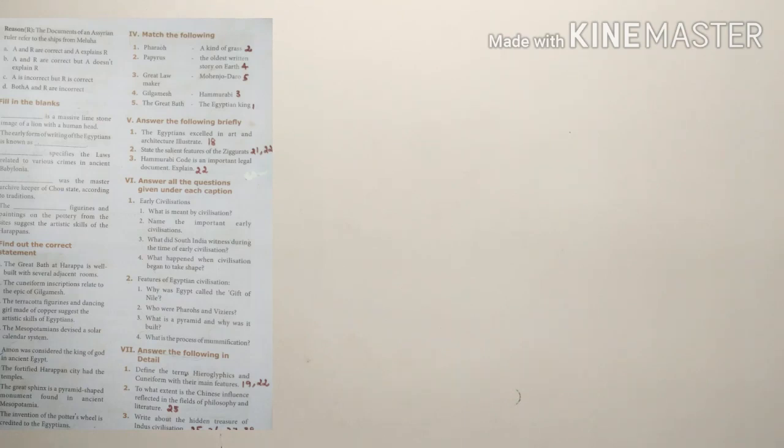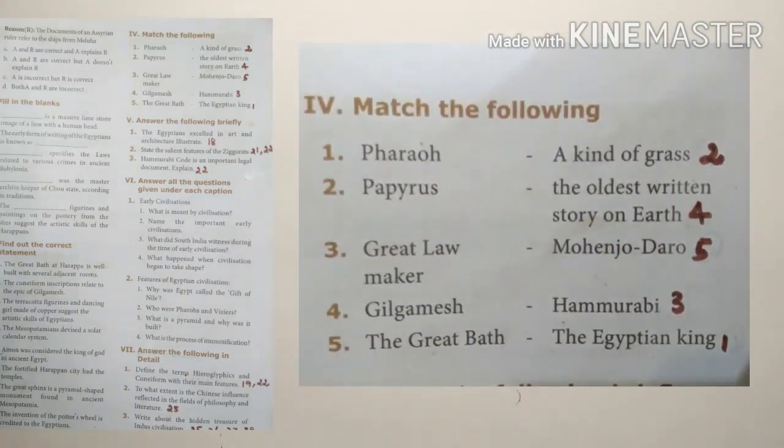Now, Roman number 4, match the following. First one, Pharaoh. Answer, come to the right side. This is the last one, the Egyptian king. Pharaoh, the Egyptian king. Question number 2, papyrus. Here, come to the right side.